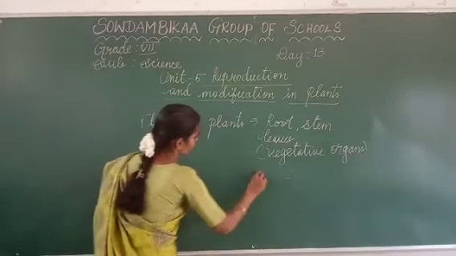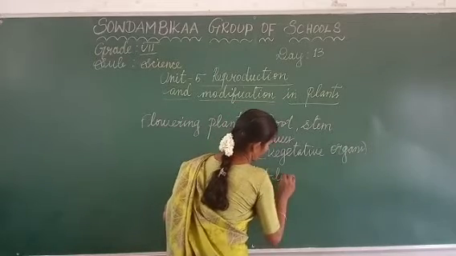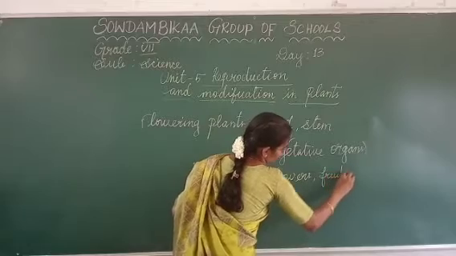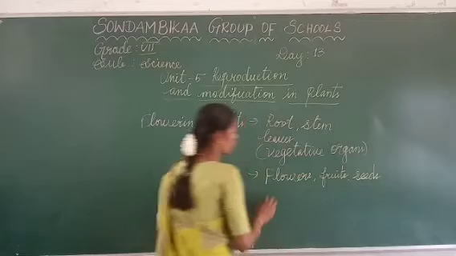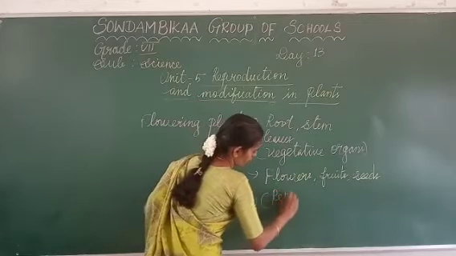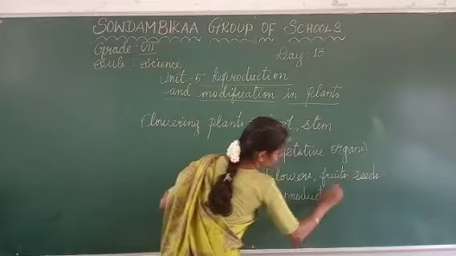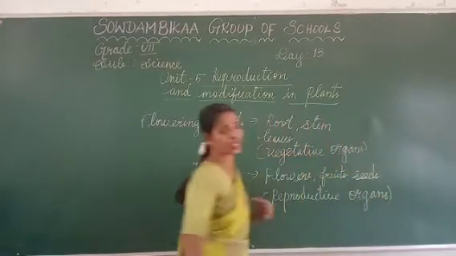What are the reproductive organs in flowering plants? Flowers, fruits, seeds. These three parts are reproductive organs. Shall we go to see the next one?